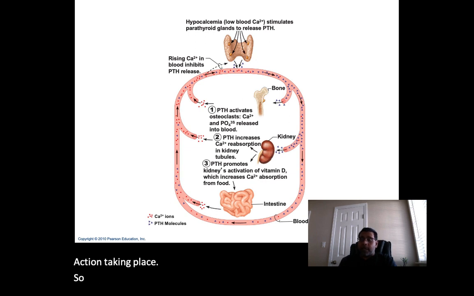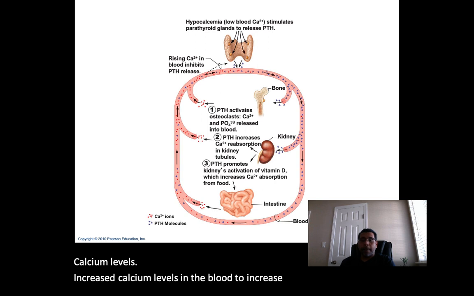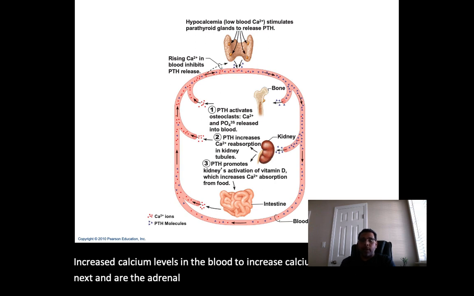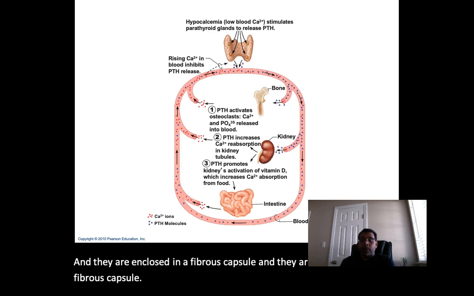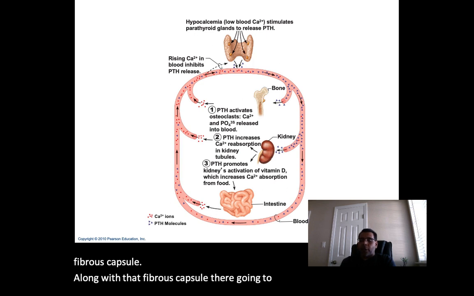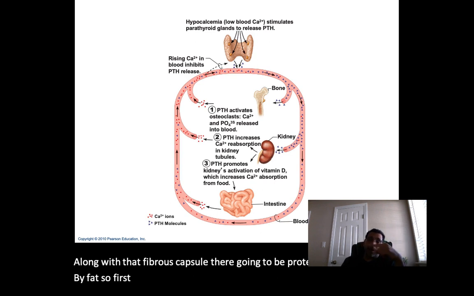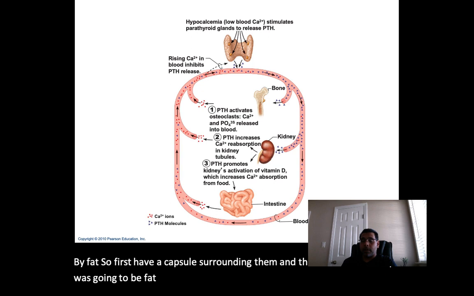So the function of PTH is to increase calcium levels in the blood. Next then are the adrenal glands. Adrenal glands are found as a pair. They are pyramid-shaped glands, and they are enclosed in a fibrous capsule. Along with that fibrous capsule, they're going to be protected or cushioned by fat. So first they have a capsule surrounding them, and then surrounding that capsule is going to be fat. It's going to be adipose.